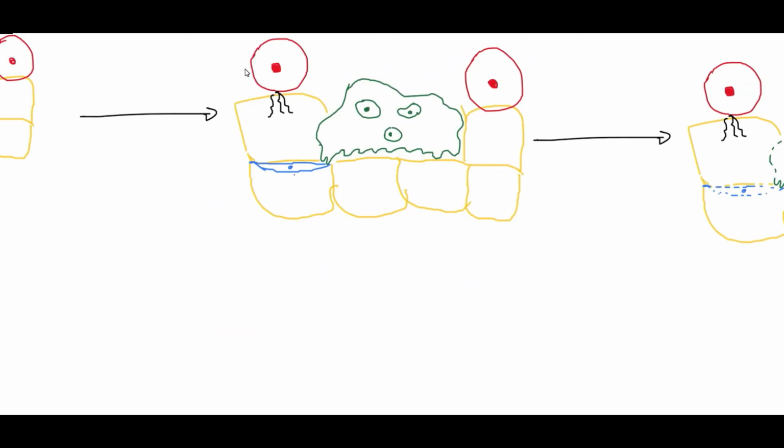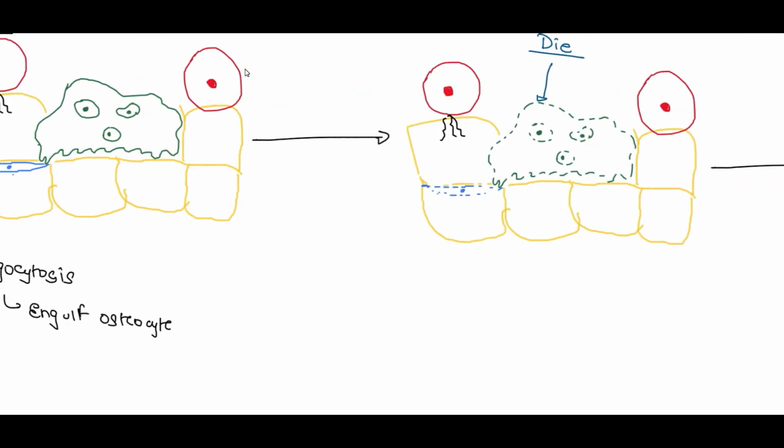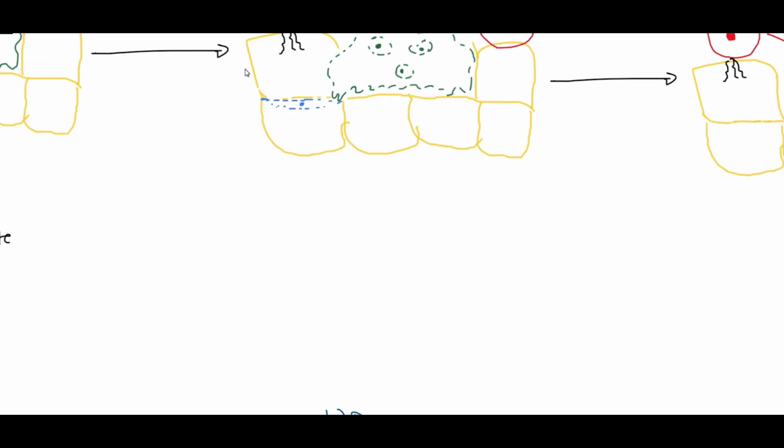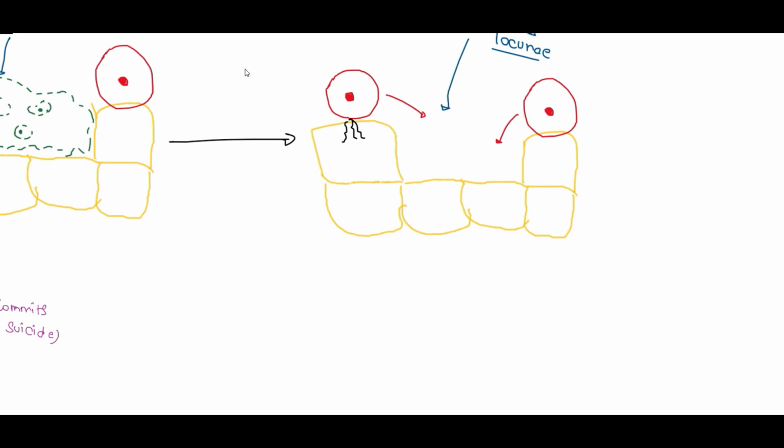And further, the osteoclast cells perform the function of phagocytosis, that is, it would engulf the osteocyte and later it will undergo the process of apoptosis, which is a physiological process in which the cell dies, or we can say that it commits suicide. Due to the excavation of the osteoclast cells in the bony tissue, it would leave a space known as the Howship's lacunae,